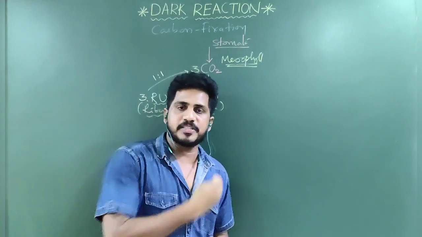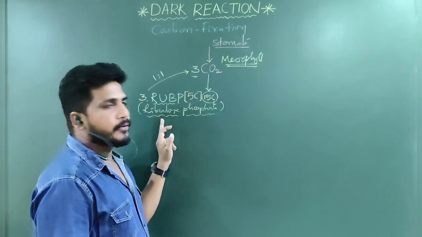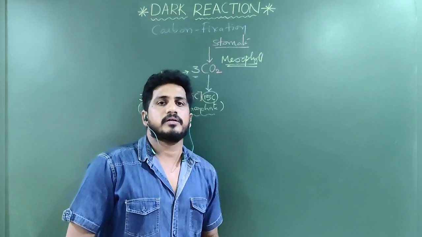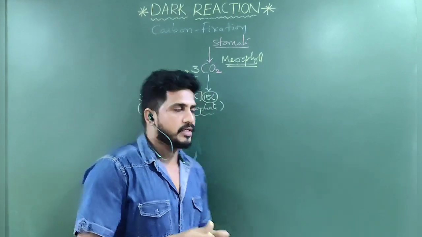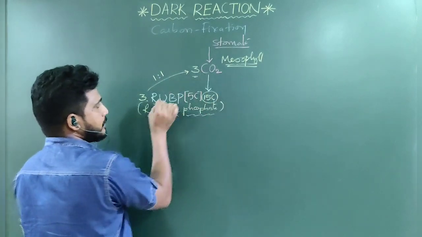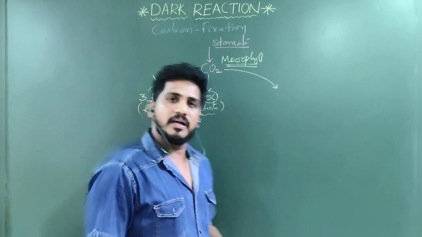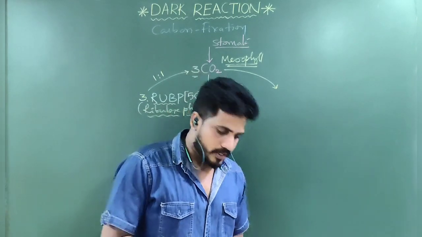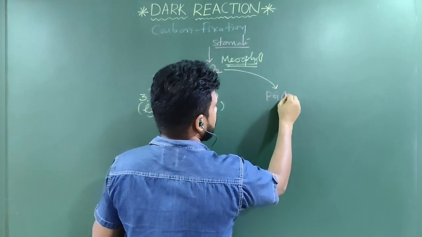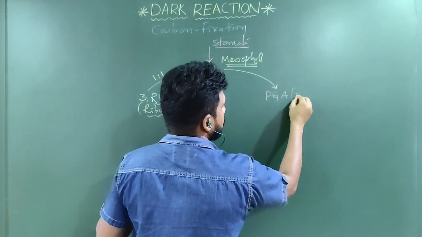Now, second step. This is the first step. First step is what? In mesophyll cells, RuBP accepts carbon dioxide. Ratio is 1:1. I hope you understand. Clear? Good. Now, second step. Once this carbon dioxide is accepted by RuBP, a product will be launched in the mesophyll cells. What is that product? That product name is PGA, phosphoglyceric acid. What is that?